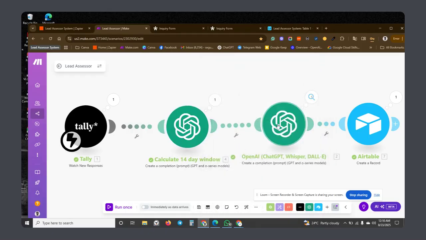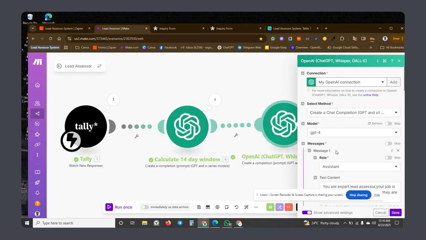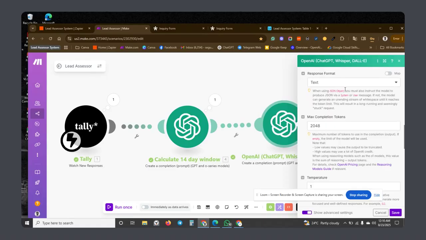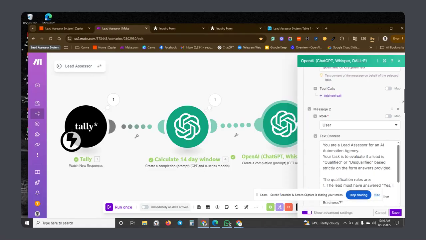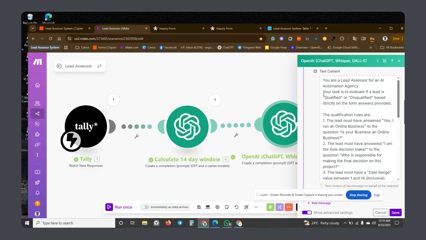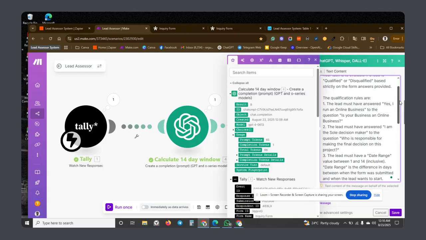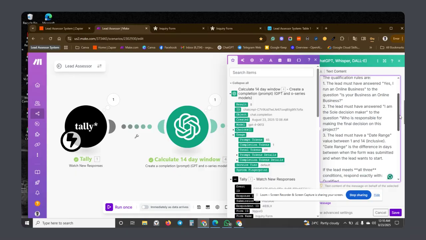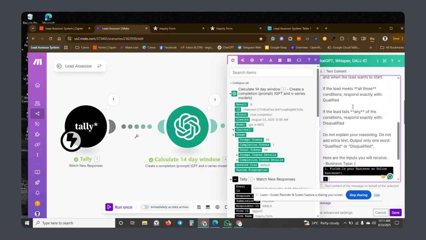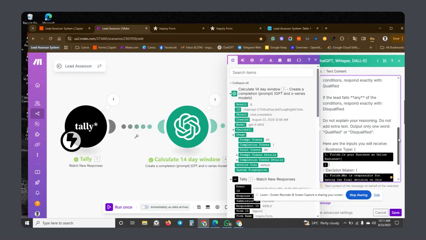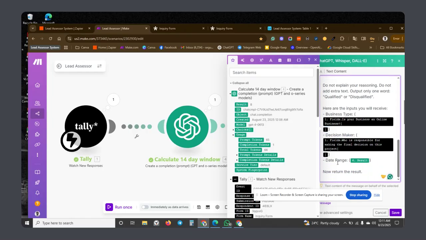After I've done that, I have the main prompt, which is exactly the way it is on Zapier, right? We have: you are a lead assessor for an AI automation agency. Your task is to evaluate leads as qualified or not qualified. These are the qualifications. Lead must have answered yes, and so on. If I scroll down, you can see this asterisk. The reason I'm putting it is so that the model knows this is very, very important when it's running. And I put all the variables from the fields, including the variable from the date calculator.